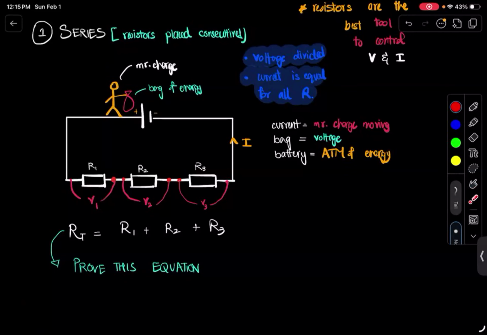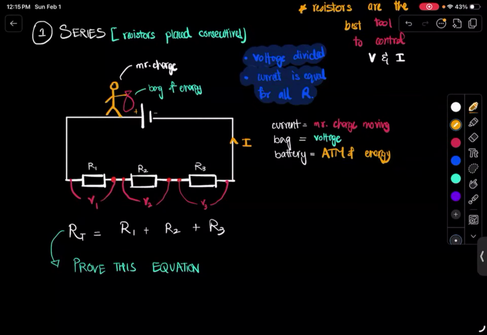Now, we know that in series circuits, if you want to figure out the total resistance, then the total resistance is basically the sum of all of the resistances. That's it, right? So RT is just equal to R1 plus R2 plus R3. That makes sense, and it seems pretty straightforward. Why would we even need to say this? We need to say this because in parallel circuits, this is not the case. That's why we need to define this.